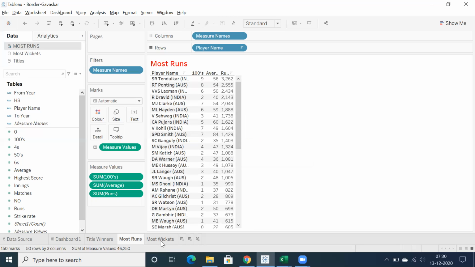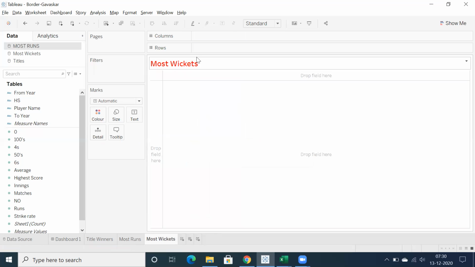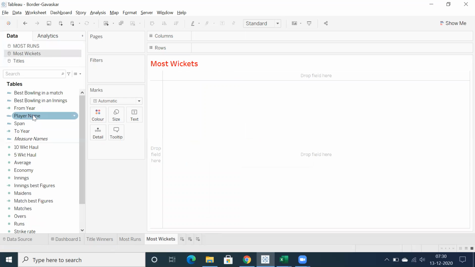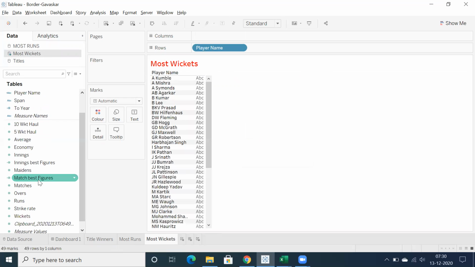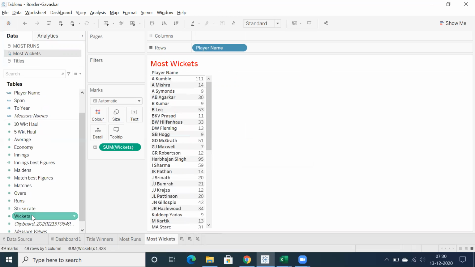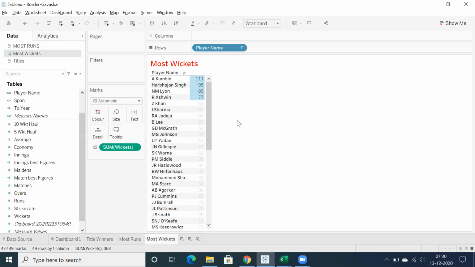So let's look into the stats for most number of wickets in Border Gavaskar Trophy. We have a different data source, with player name and total number of wickets here. Let's make use of sorting. From India, you can see the top two players, Anil Kumble with 111 and Harbhajan Singh with 95. And in the top four, you have spinners. That's an interesting stat here, right? Anil Kumble, Harbhajan Singh, Nathan Lyon, and Ravi Ashwin.